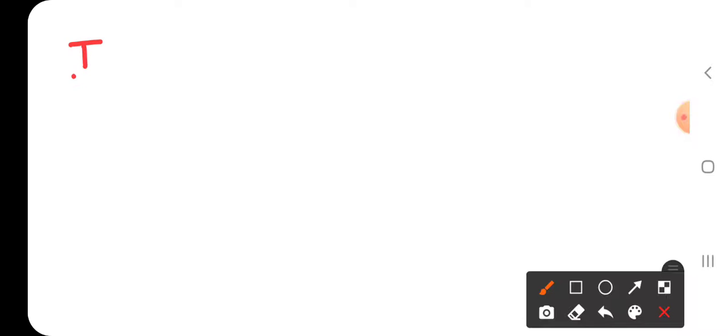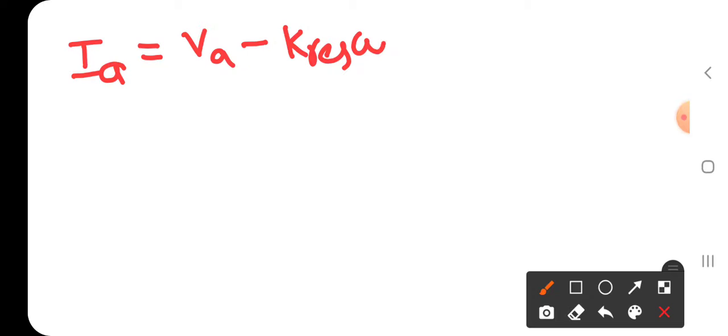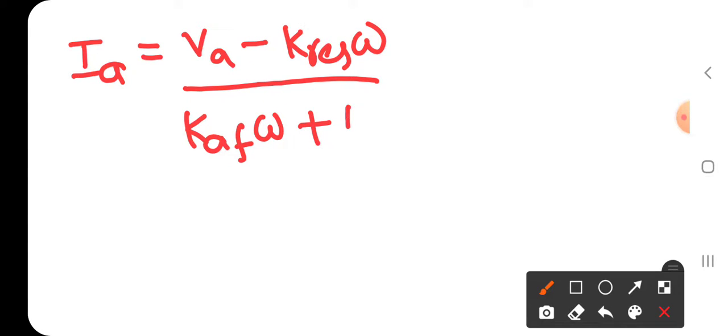Ia is equal to Va minus Kres into omega by Kaf into omega plus R. R is the combination of series field resistance and armature resistance.